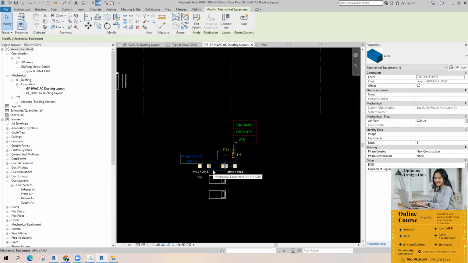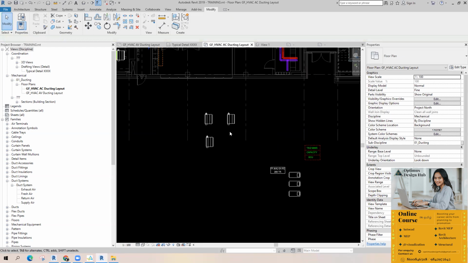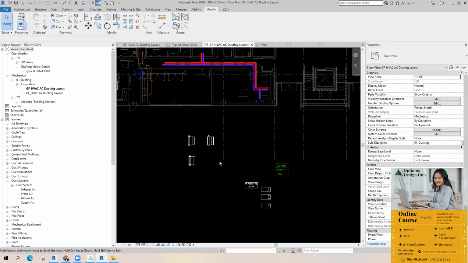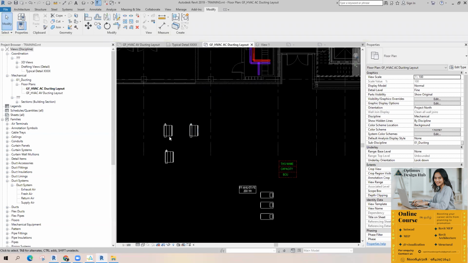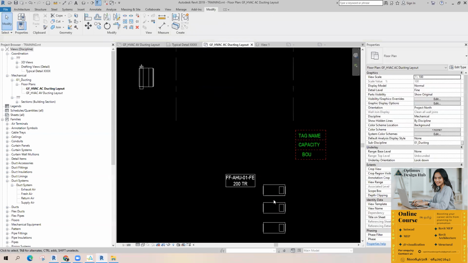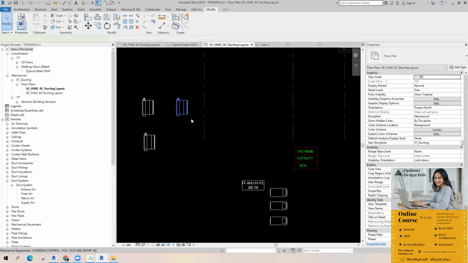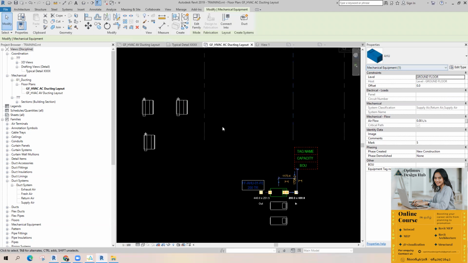Get me? And one more tool. See, these are all of the same category, whether it is AHU, FCU, all comes under mechanical equipment category.